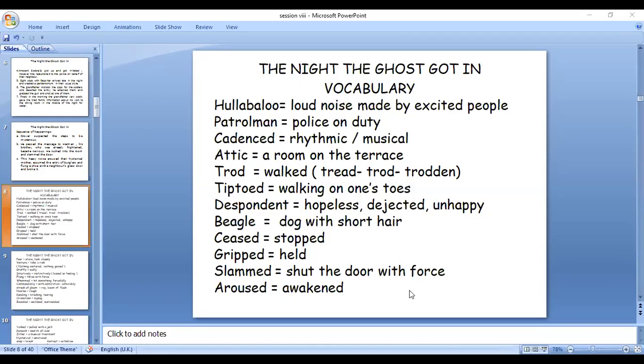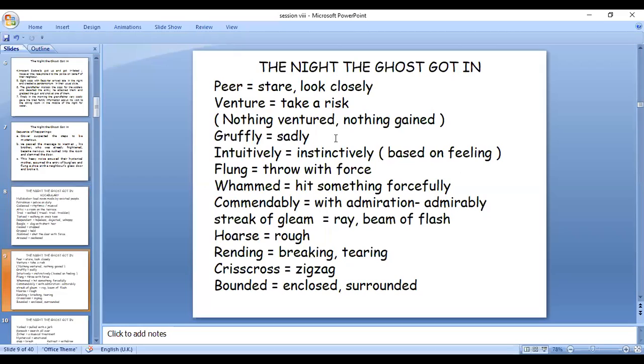Beagle is a dog with short hair, and seized, stop, grip means held, slam, shut the door with force, arouse, awaken. Okay, and then the word list continues from the night the ghost got in.